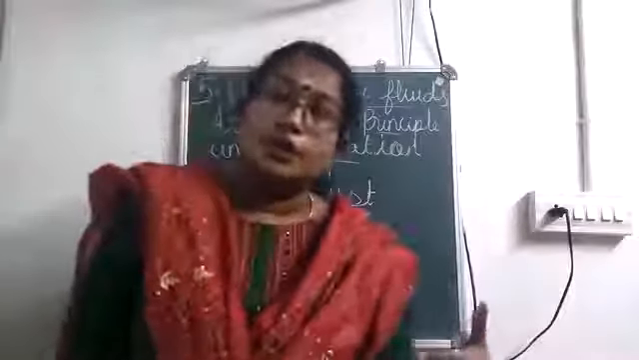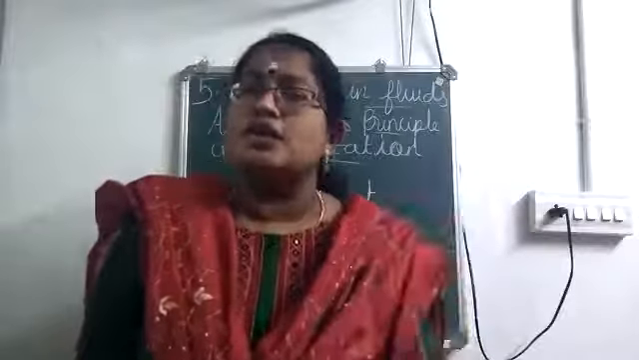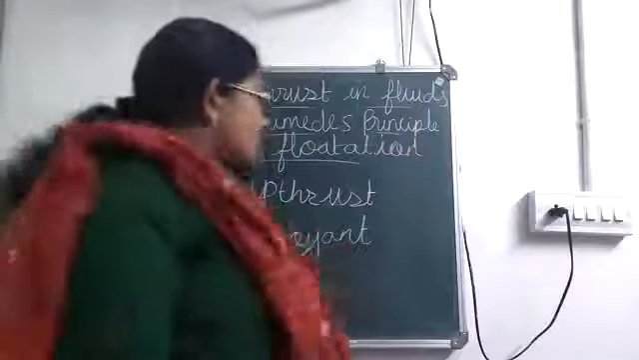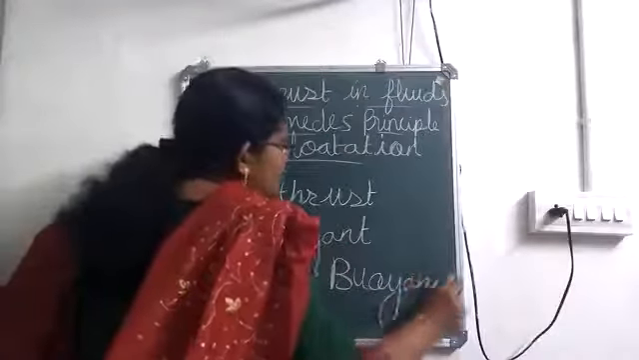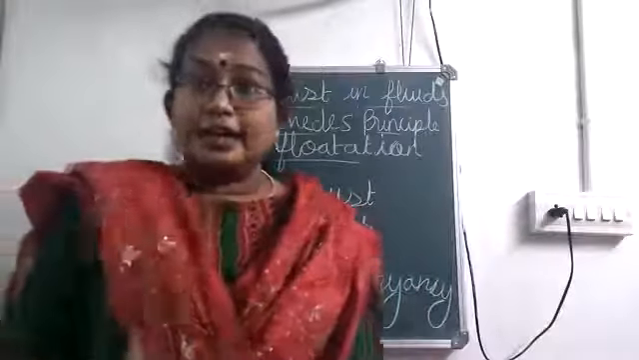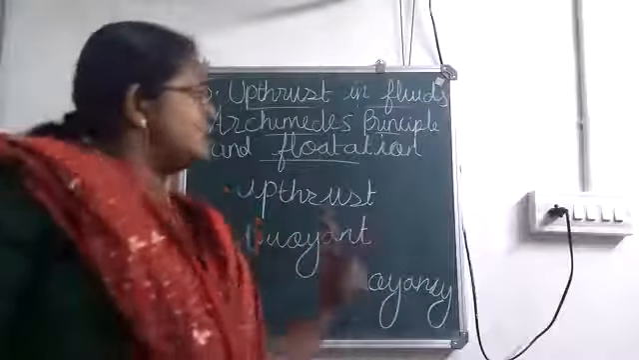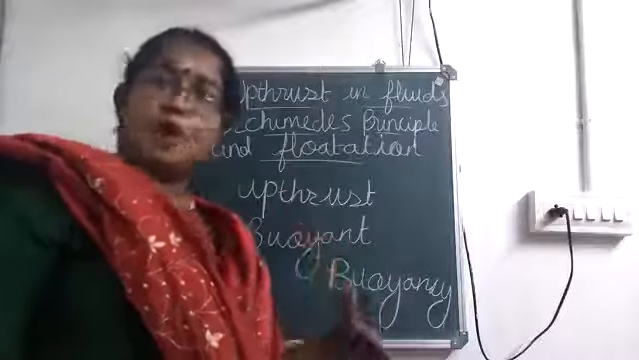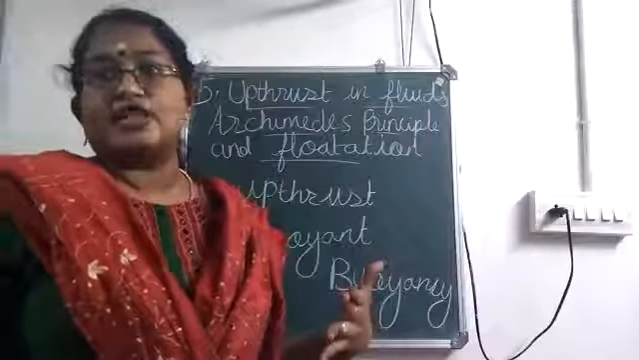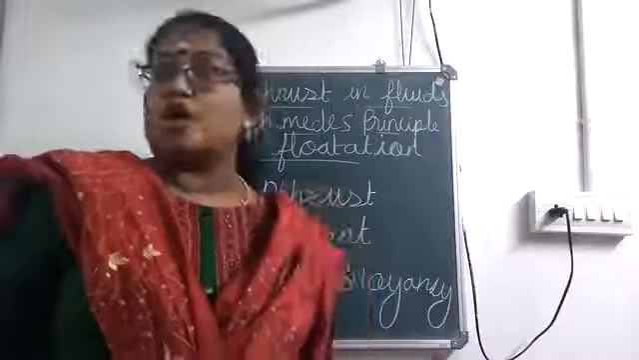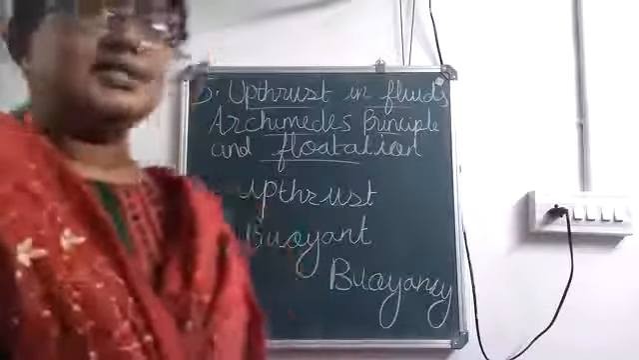Now, I told you this force is exerted by the liquid, isn't it? So the property of the liquid to exert buoyant force is called buoyancy. What is buoyancy? It is the property of the liquid to exert buoyant force. So we have discussed two different terms: buoyant force or upthrust, which is the force exerted by the fluid in the upward direction, and buoyancy, which is the property of the fluid to exert it. Now we will consider two examples.